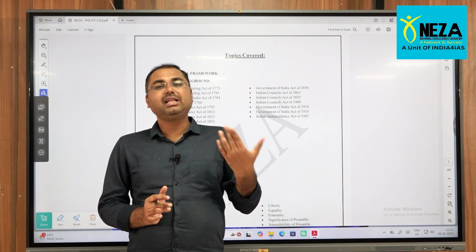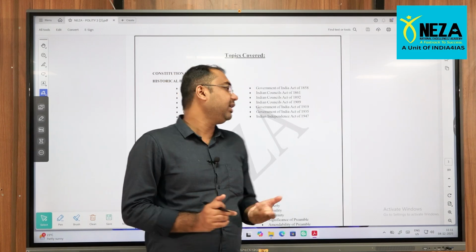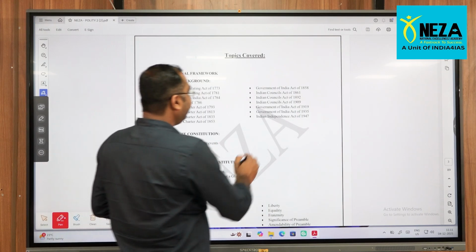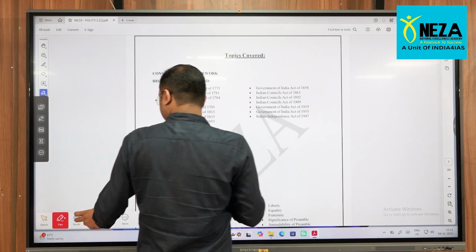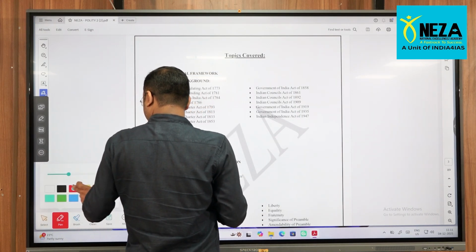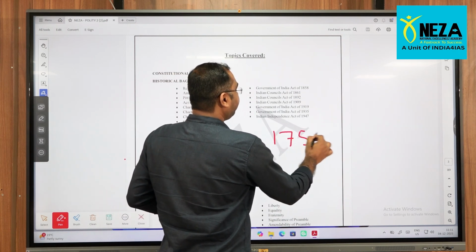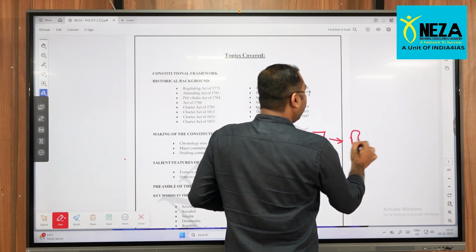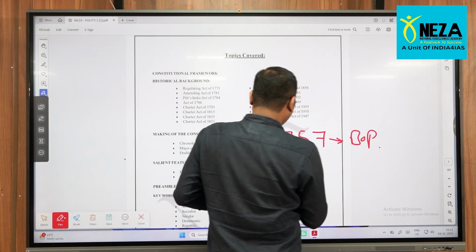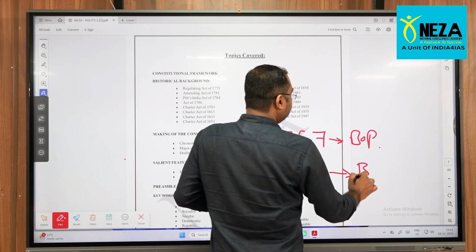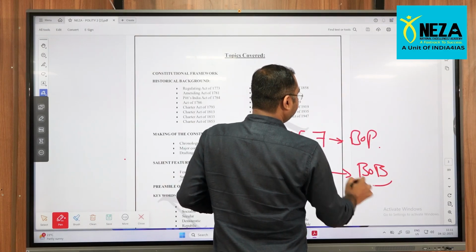The Battle of Plassey was fought in the year 1757, right. So this is your Battle of Plassey. In the year 1764, there was the Battle of Buxar. Okay.